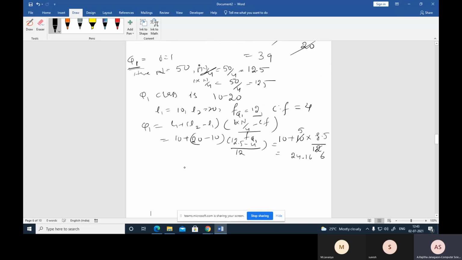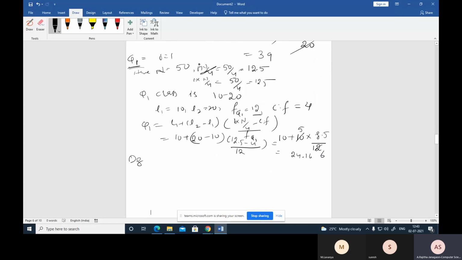In the same way, we can be asked a question like this, D8. So how are we finding this D8? Here n equal to 50. Now they asked the D8 value, so this is the decile, that means 10 equal parts. So i into n by 10, where the i value is what only? 8. 8 into n value 50 divided by 10.